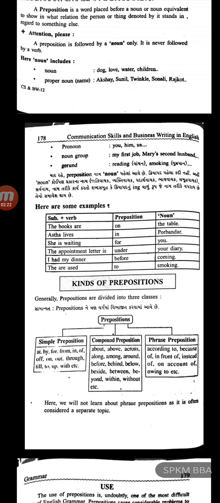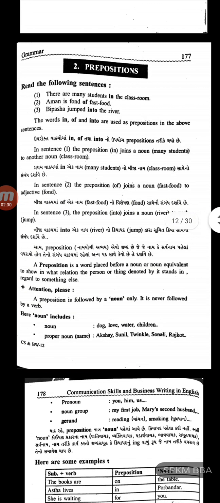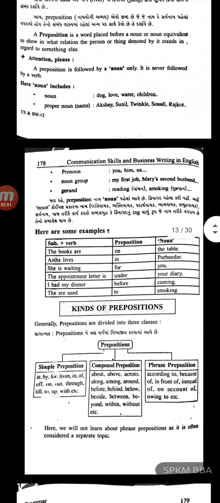So it is clear from the above discussion that a preposition is followed by a noun only. A preposition is a word placed before a noun or noun equivalent to show in what relation the person or thing denoted by it stands in regard to something else.